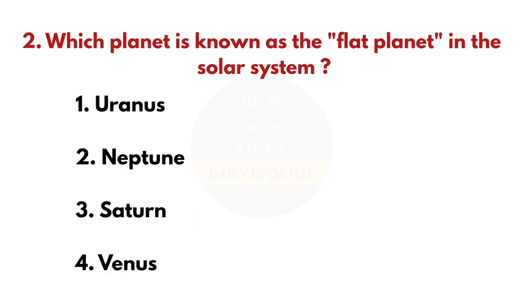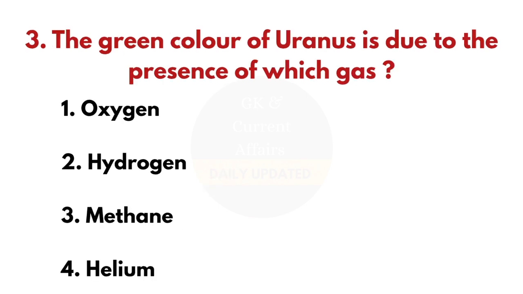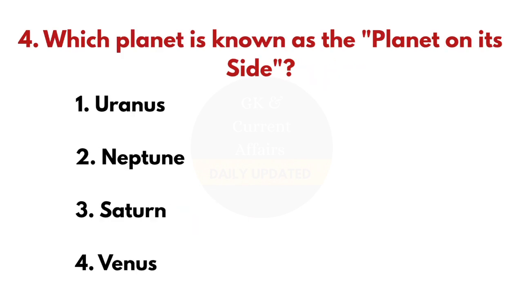Second question, which planet is known as the flat planet in the solar system? And the correct answer is Saturn. Third question, the green color of Uranus is due to the presence of which gas? And the answer is methane. Fourth question, which planet is known as the planet on its side? And the answer is Uranus.